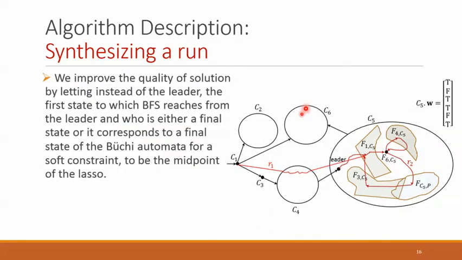We improve the quality of the solution by letting, instead of the leader, the first state among those sets to which BFS reaches from the leader be the midpoint of the lasso. Accordingly, R1 needs to be a shortest path from the initial state to the new midpoint.